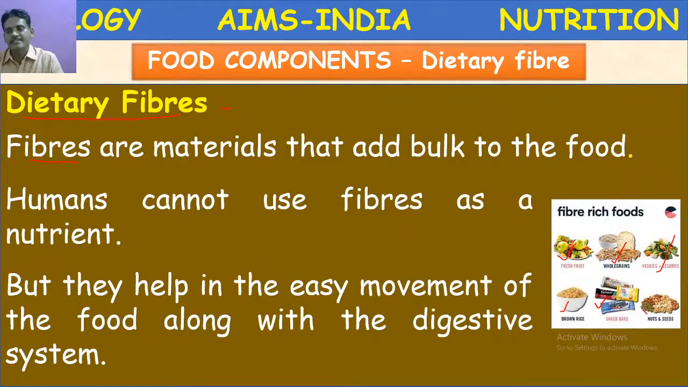Then nuts and seeds, very important. Different types of nuts like peanuts, almonds, they are rich in fiber. So all these food materials we have to include in our diet.